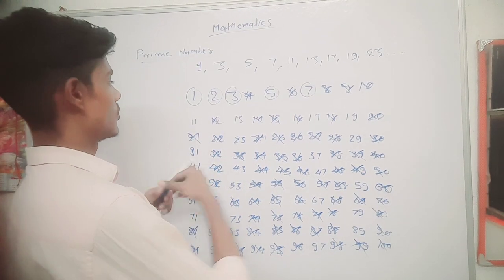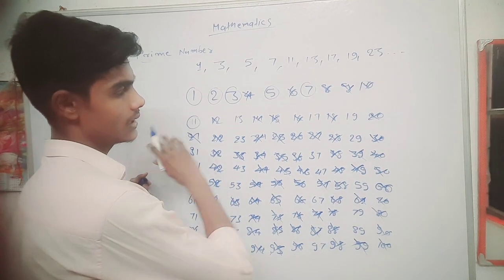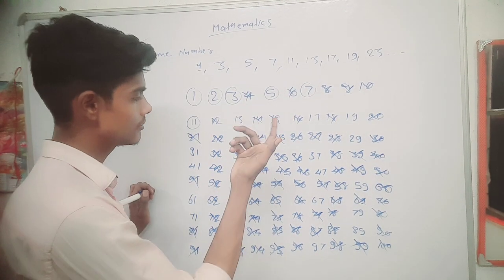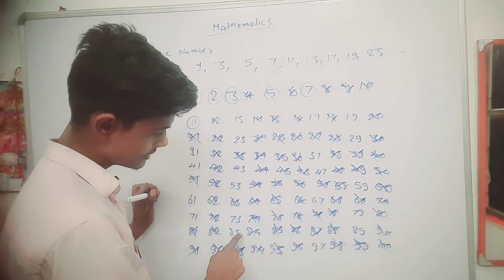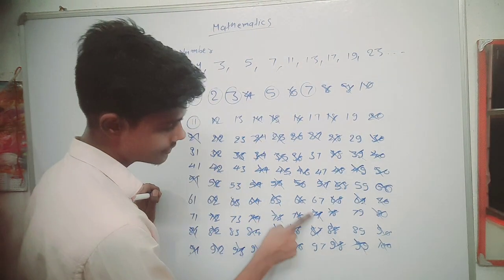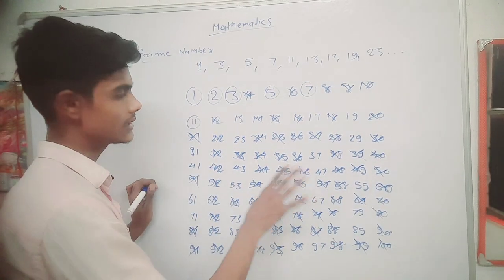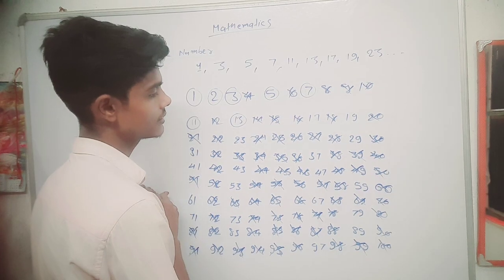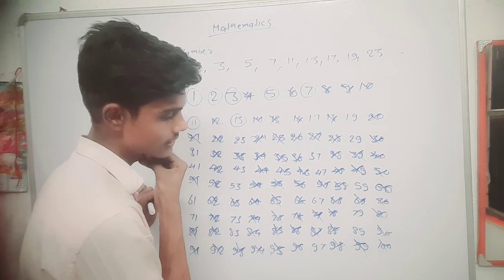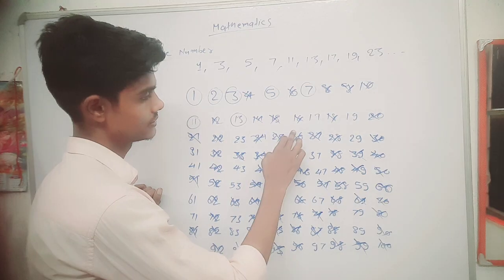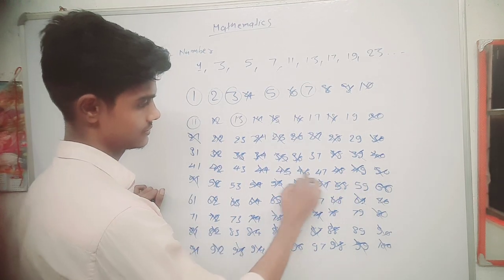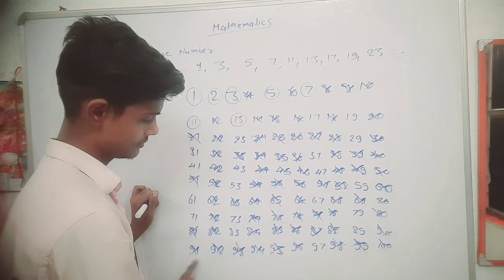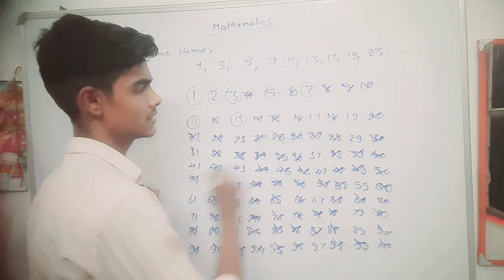Now we have the number 11, and cut all the numbers that are divisible by 11. The only numbers divisible by 11 are the repeated-digit numbers, and they are already cut. Now I will see 13. The numbers divisible by 13, what are they? All the numbers are cut.